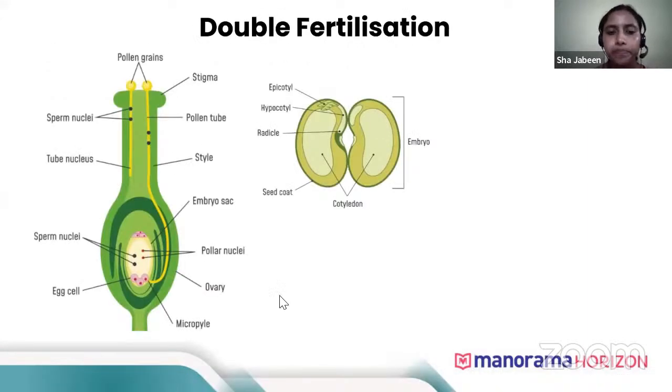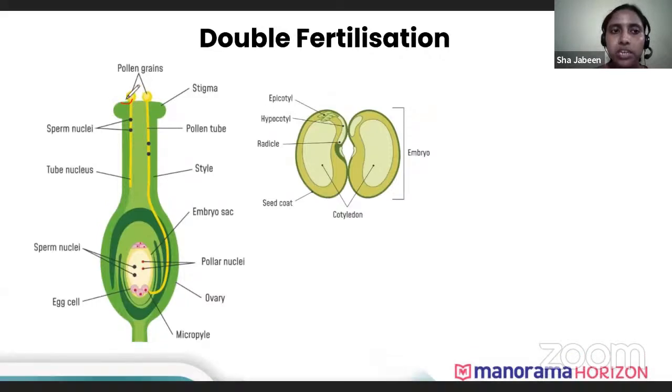So you can see here, once the pollen has fallen on the stigma, if it is a correct pollen, if a hibiscus pollen falls on a hibiscus stigma, then it is the correct pollen. Okay. If a rose pollen falls on a hibiscus stigma, it will not grow. So the pollen should be proper. So once the correct pollen falls on the stigma, the pollen starts to produce a tube-like structure.